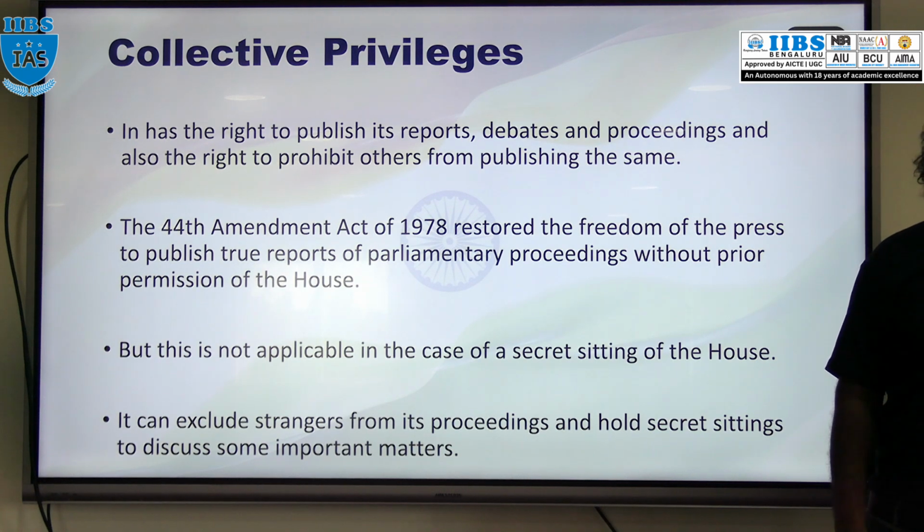Then we discussed the sessions in Parliament: summoning, what is adjournment, what is dissolution of Lok Sabha, what is prorogation.